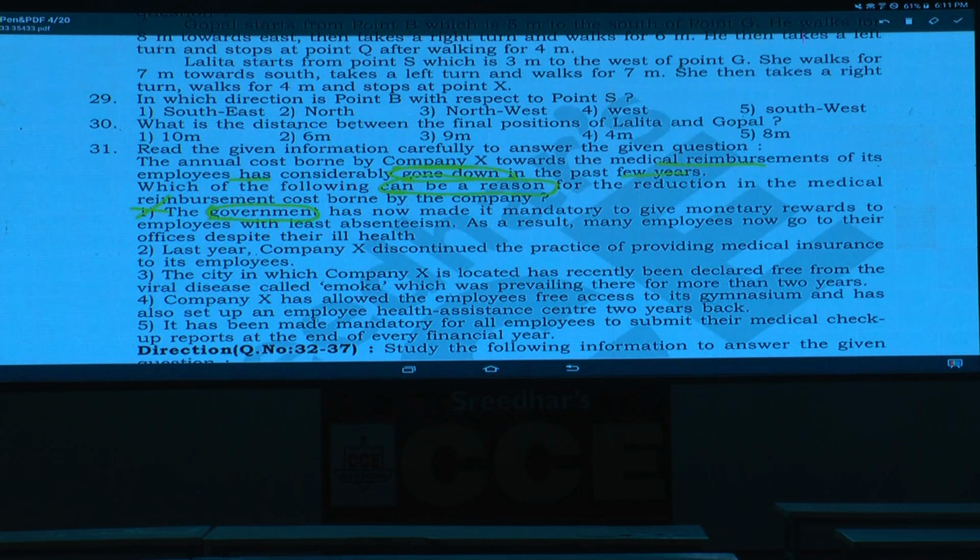Then choice 2. Last year company X discontinued the practice of providing medical insurance to its employees. Now the medical insurance is there or not? It is there, but where the claims were less. And this is again ruled out.